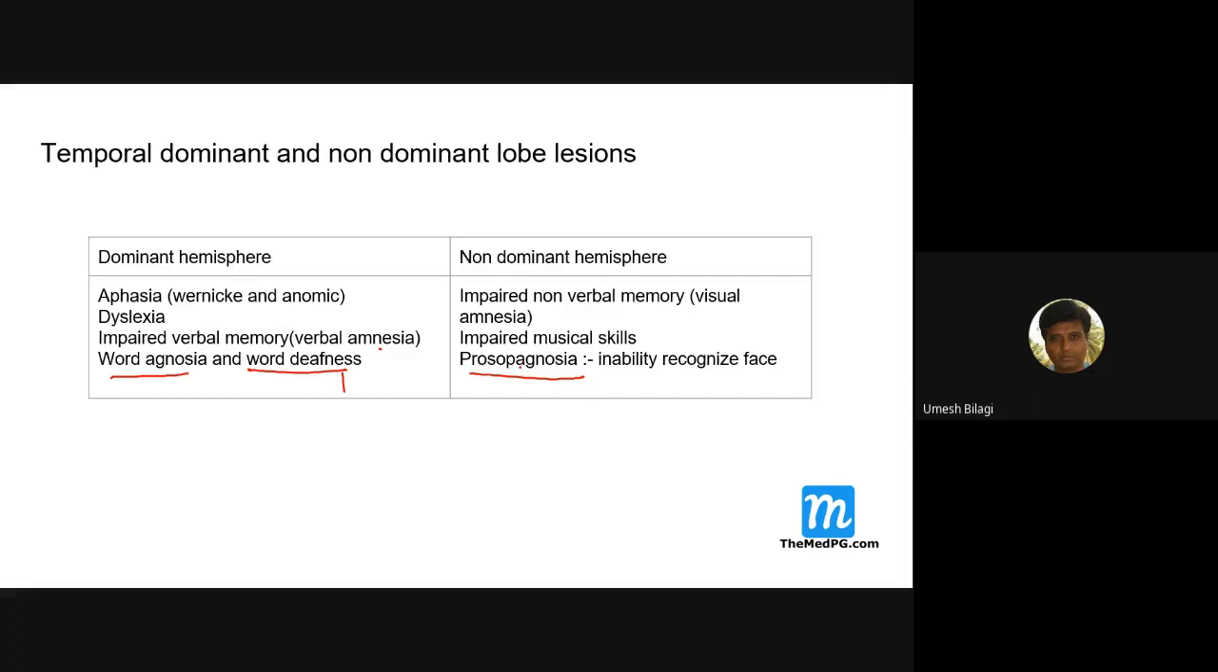What is prosopagnosia? The inability to recognize faces. Prosopagnosia is the inability to recognize faces.